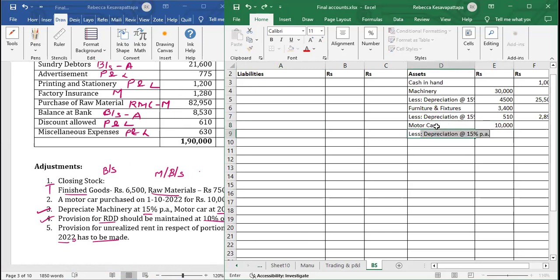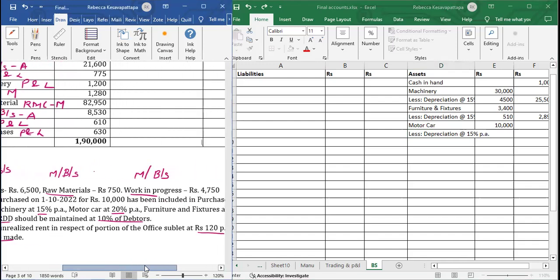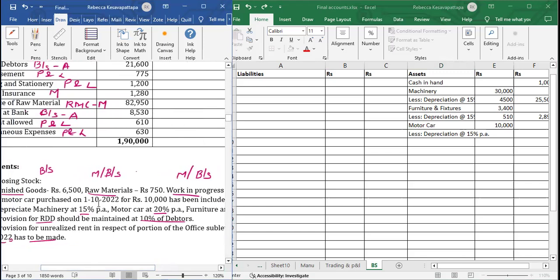On that we have to charge depreciation less. Motor car's depreciation is given here, 20% per annum. But it was purchased in October and this year is ending on 31st of December, so for 3 months we have to calculate.